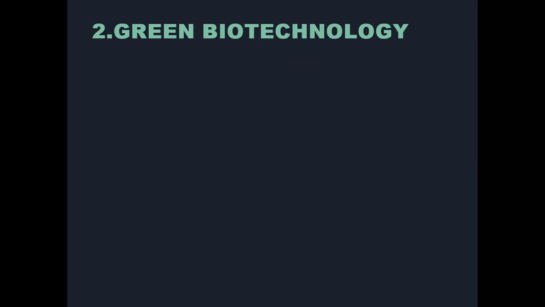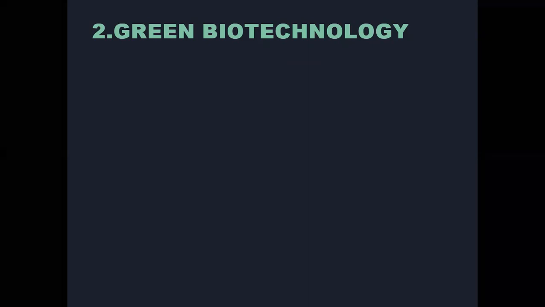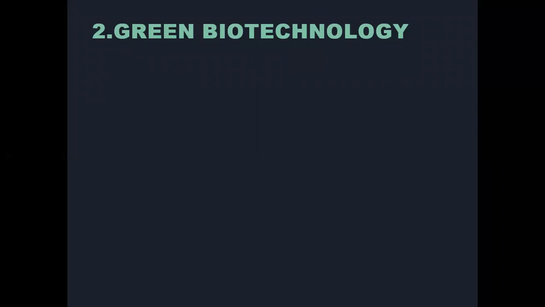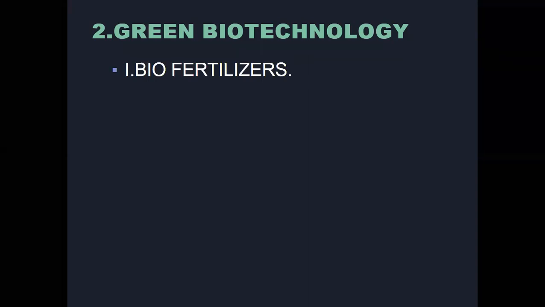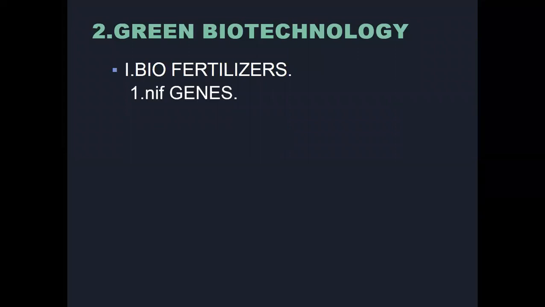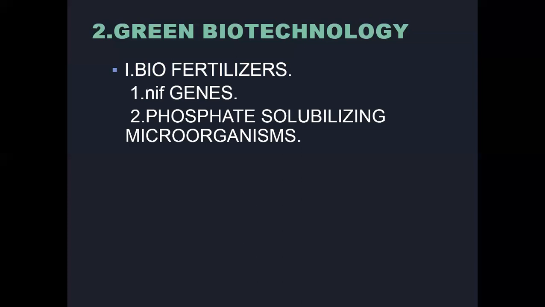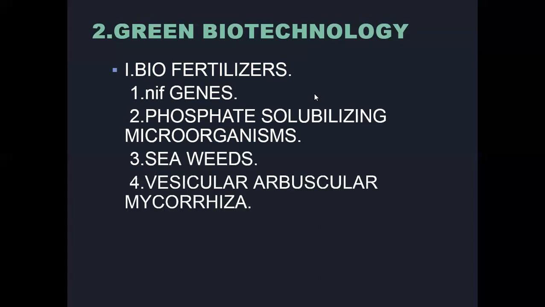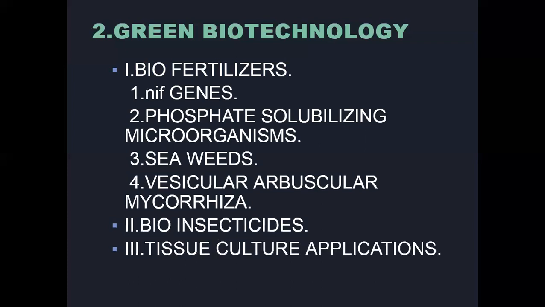In green biotechnology, the following methods are there for crop improvement. First one is biofertilizers: NIF genes, phosphate solubilizing microorganisms, seaweeds, vesicular arbuscular mycorrhiza. The second one is bioinsecticides, and the third one is tissue culture applications.